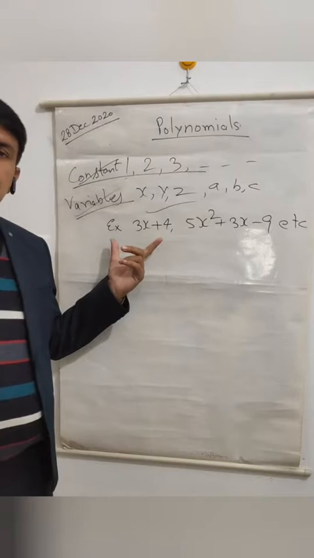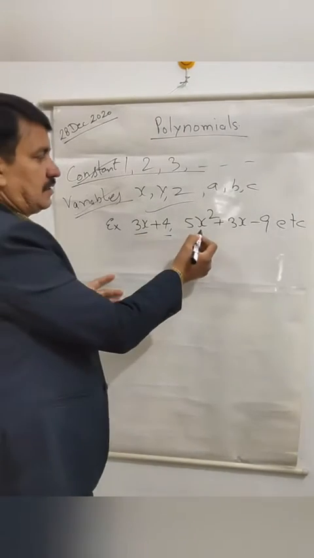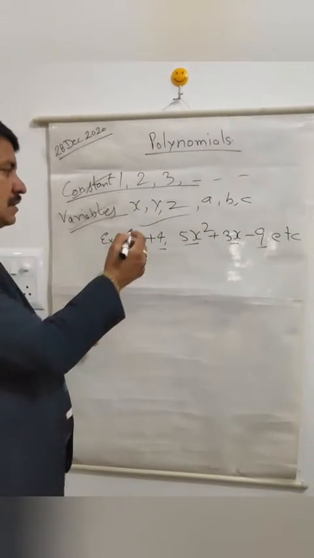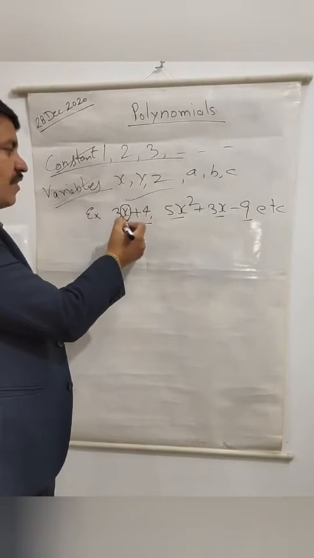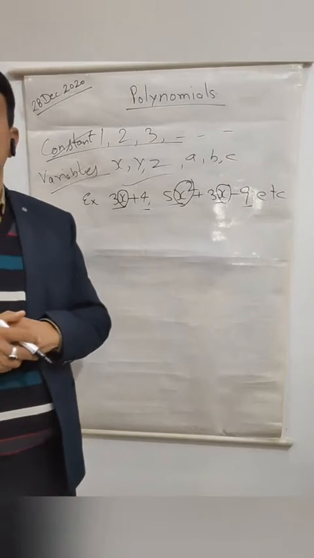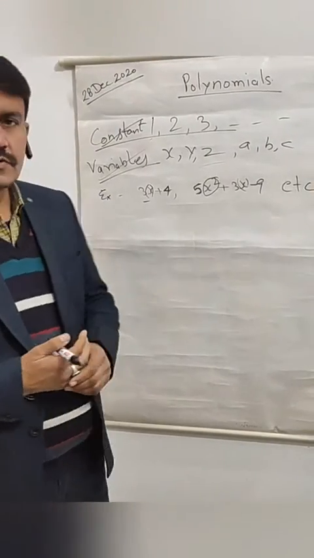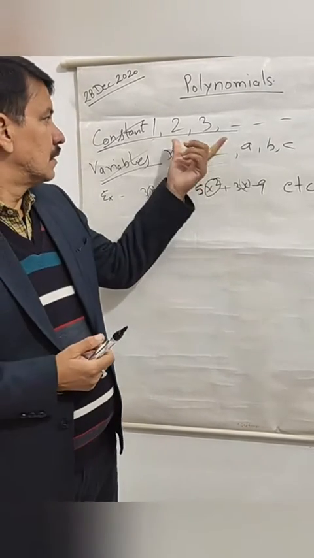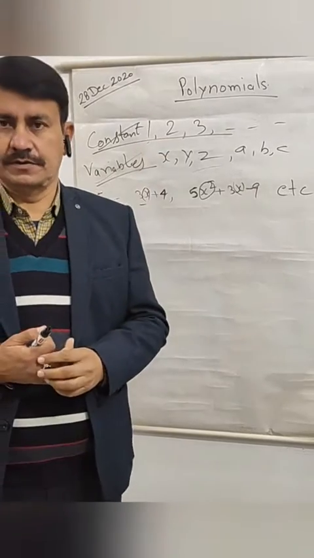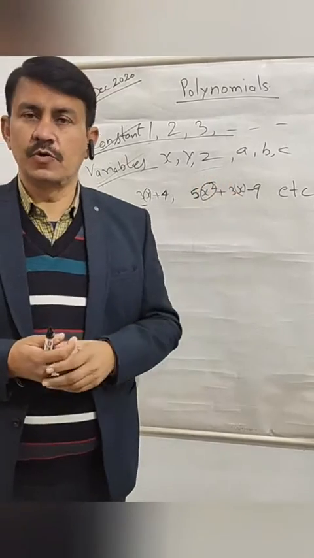So, here you can see these have 2 terms, and this one has 3 terms. And on the other hand, you can see here the power of x is 1, here the power of x is 2, here the power of x is 1. So you can see that there are many types of polynomials. Yes students, now I think you have a clear sense about constants and variables. Now as you know, the combination of constants and variables is known as polynomials.